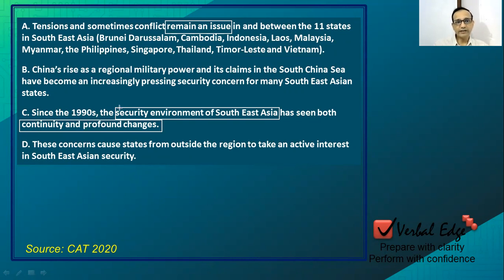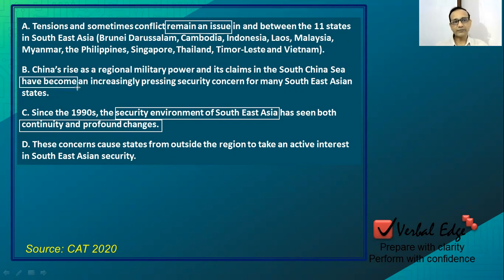Because this sentence first talks about continuity and then profound changes, ideally after C, we can expect A, that first we are talking about things that have remained the same. What has remained the same? Tensions and sometimes conflict. They remain an issue in between. Remain an issue since when? Since the 1990s, right? So these are the things that we have to put together. What has changed? China's rise as a regional military power have become.